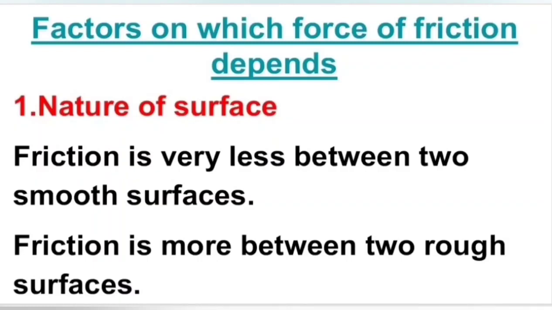Friction is very less between two smooth surfaces. Means if the surfaces are smooth, then friction is very less. And if the surfaces are rough, then friction is more. Means friction is more between two rough surfaces. And for proving this, we already did the activities in the previous lecture, right?